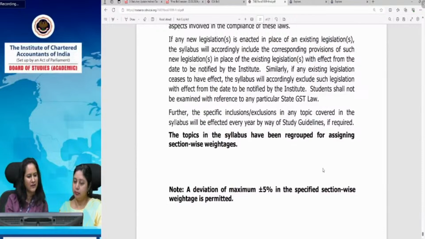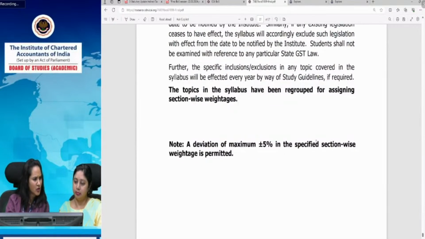Now, let me take up the queries basically. Mansha has raised many queries. Ma'am, when will the statutory updates be taken? These statutory updates we will take in this session only, just after going through these section-wise weightage and the key concepts basically. Then Mansha has another query.